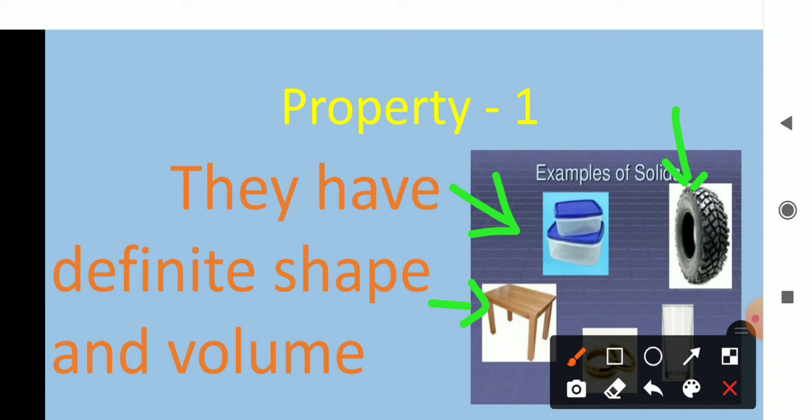Also, they have a definite volume. This is property number 1. Solids have a definite volume and a definite shape. Is it easy? Okay. Then come to property number 2.